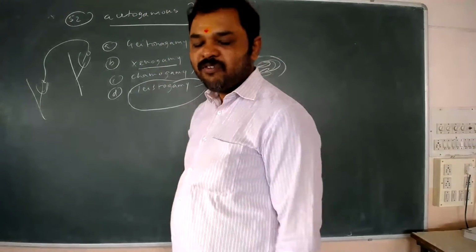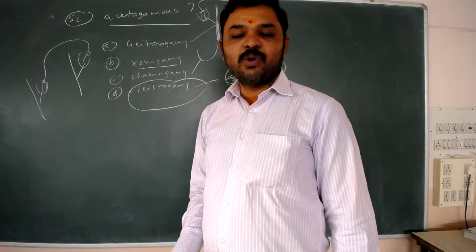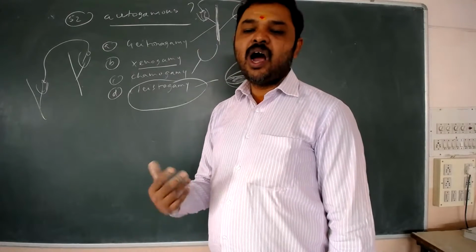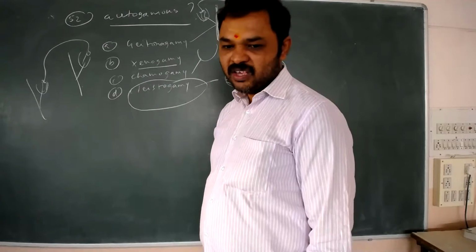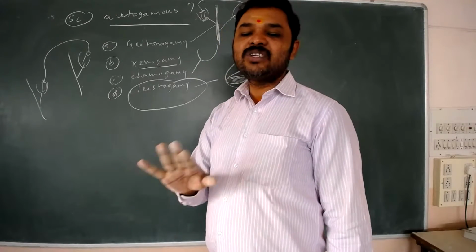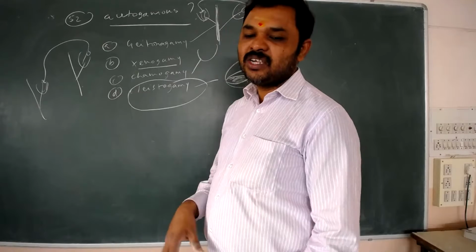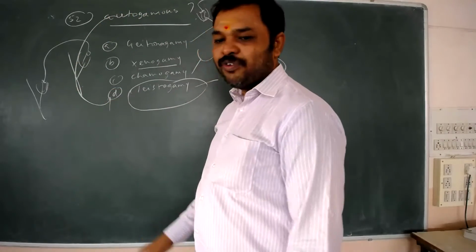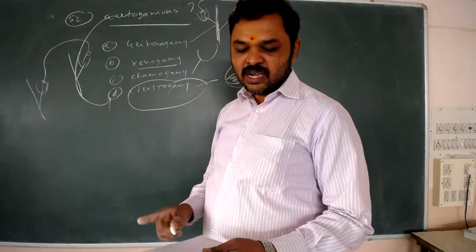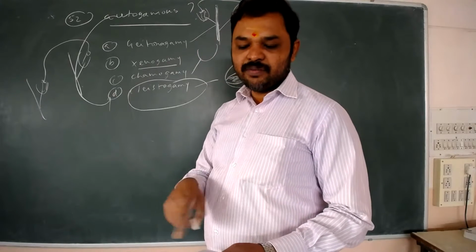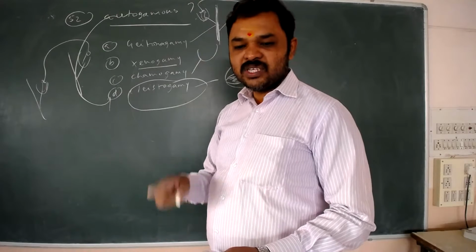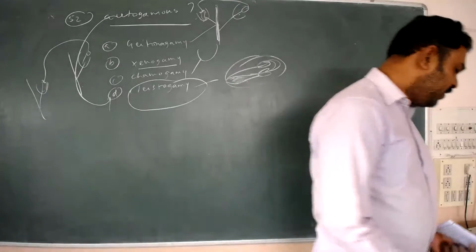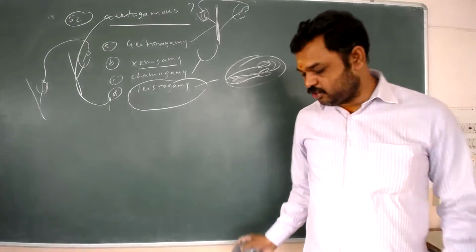Chasmogamy means open flowers. In chasmogamy, the choice may be geitonogamy, xenogamy or autogamy, but not 100% autogamy. But cleistogamous flowers show 100% autogamy. So, in which of these does autogamy occur? Cleistogamy. So the answer to 52 is D, cleistogamy. Cleistogamy is autogamous. D is the answer for 52. Next, 53: the eyes of the potato tubers are...